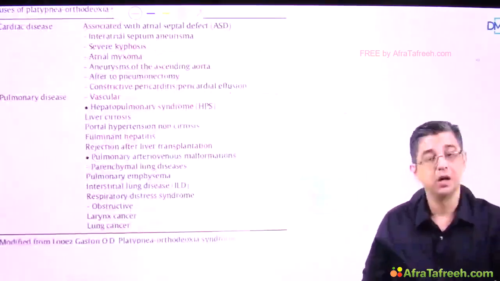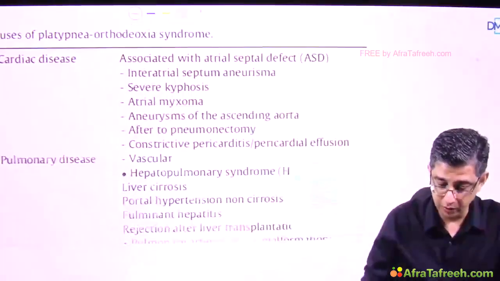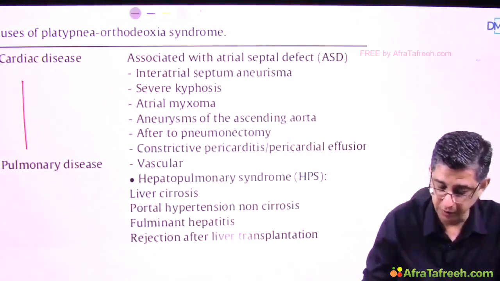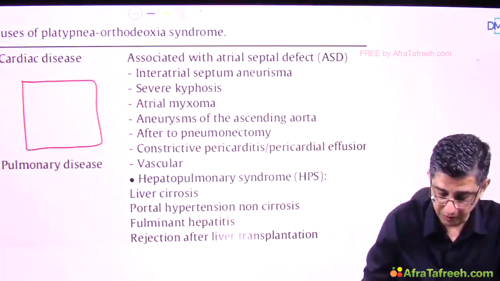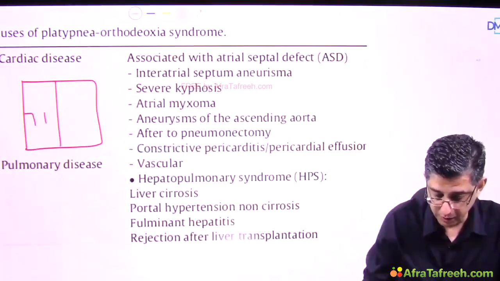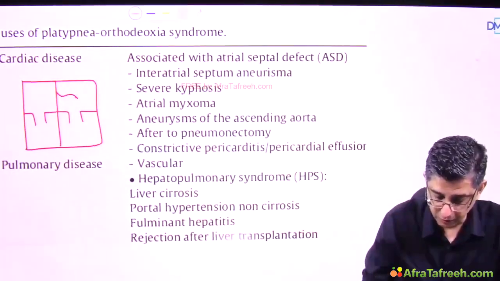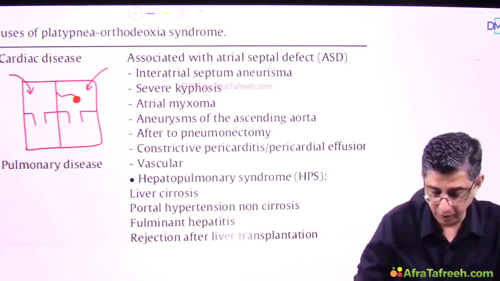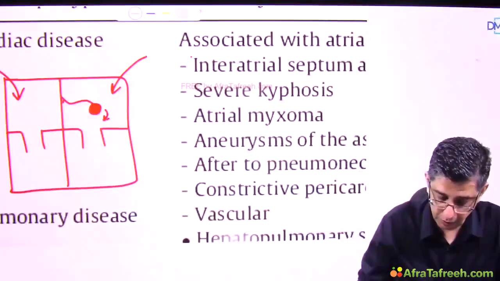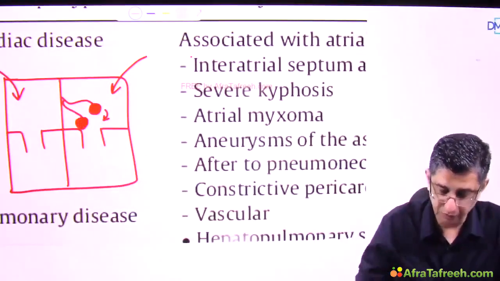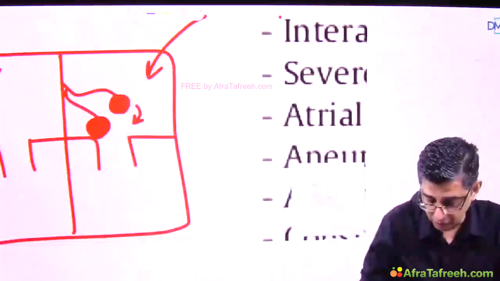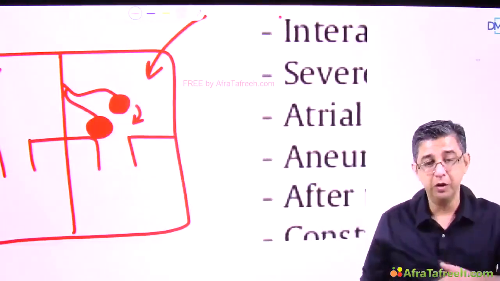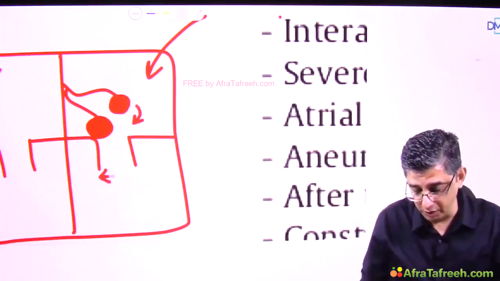Now, what are the causes for this? First of all, you should know a cardiac cause by the name of atrial myxoma that I've explained in cardiology, and I'll just do a quick recap so that you can remember the manifestation. I had drawn a representation like this showing the tumor suspended in the lumen of the left atrium. When the blood comes into the atrial chamber, it will cause this tumor to move like a pendulum and it will strike the mitral valve leaflet. Now you can see the tumor is causing obstruction of the inlet of the mitral valve, and if the person is sitting up like I am at the moment, then due to gravity the tumor will have higher chances of causing obstruction of the inlet of the mitral valve.